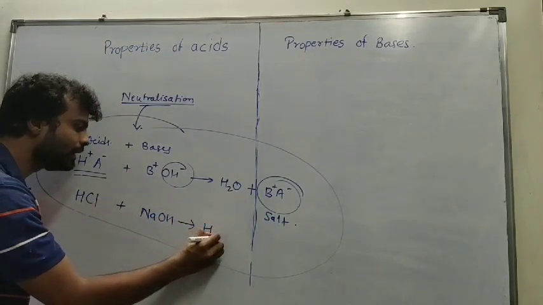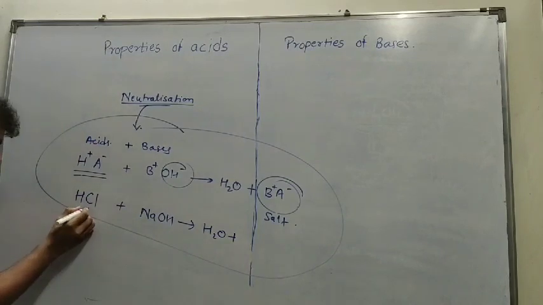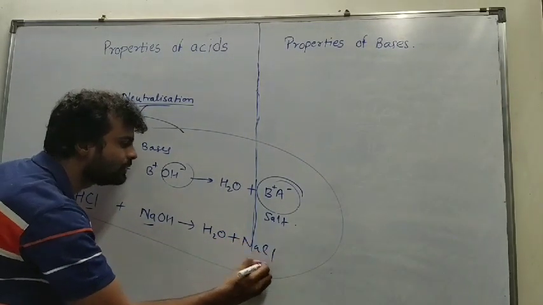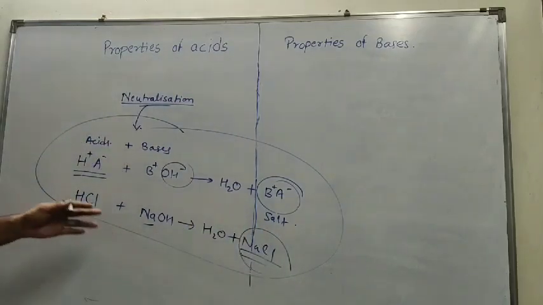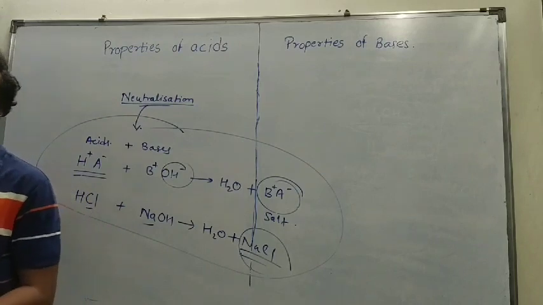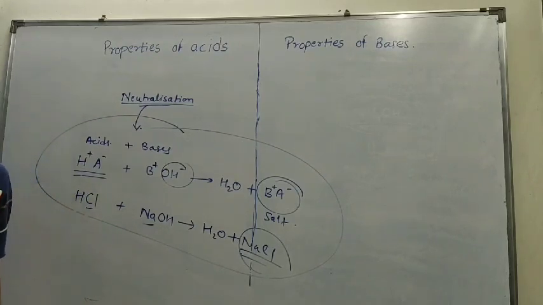H+ and OH- will react to form H2O, and Cl and Na will react to form NaCl, which is a common salt. In this way, an acid reacts with a base to form salt and water. This is the mechanism of the neutralization reaction.